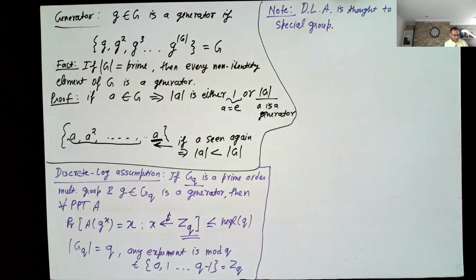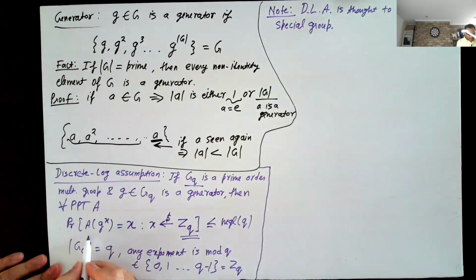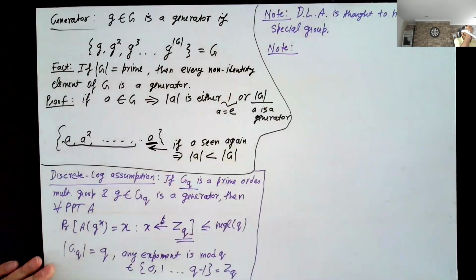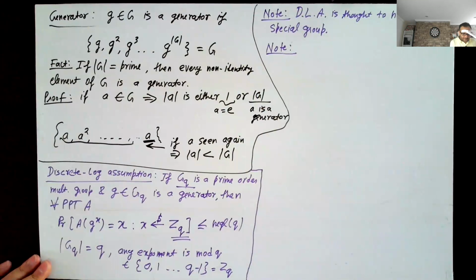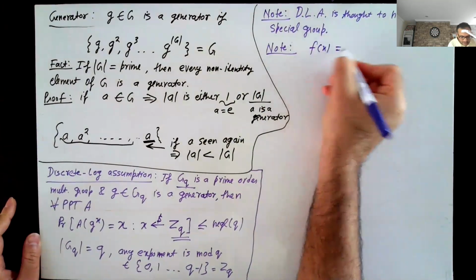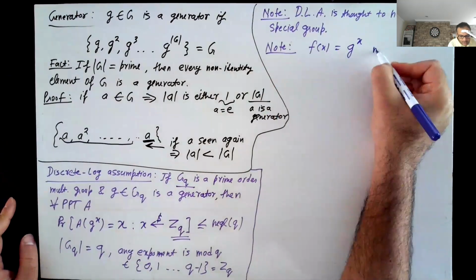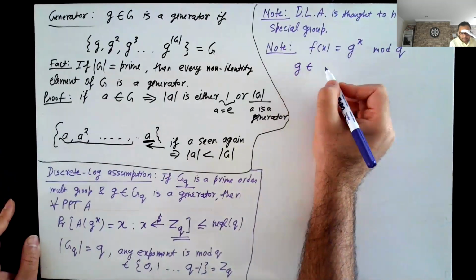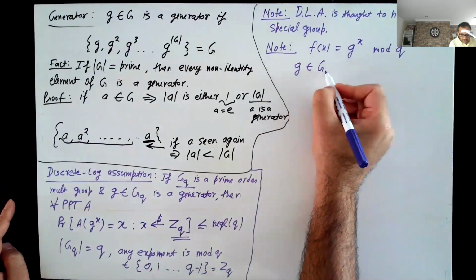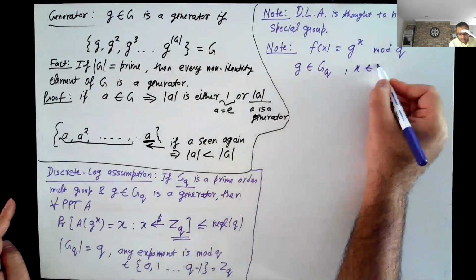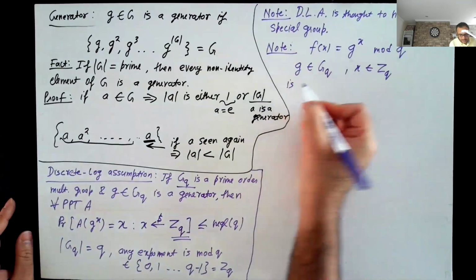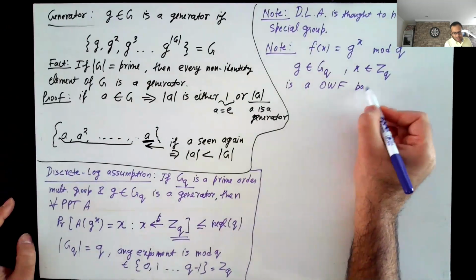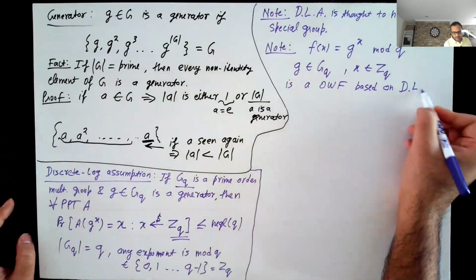Now, another question which I want to ask is, let me give you another observation: f of x equals g to the power x mod q, where g is from GQ and x is from ZQ, is a one-way function based on the discrete log assumption.